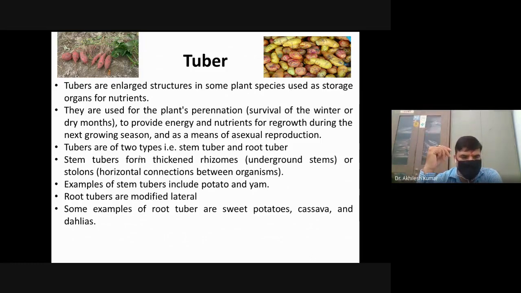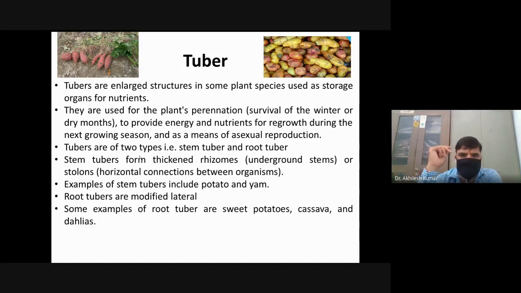The tubers form from a thickened rhizome. It may be generally rhizomatous or stolonous type. The examples of stem tubers are potato and yam. The very important common example is potato. It is a tuber, it is a stem, and root tubers are modified lateral roots. Examples of root tuber are sweet potato, cassava, and dahlia, etc.